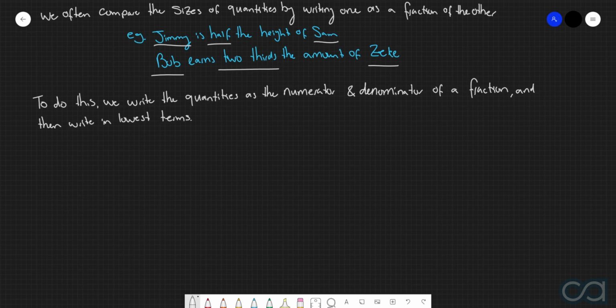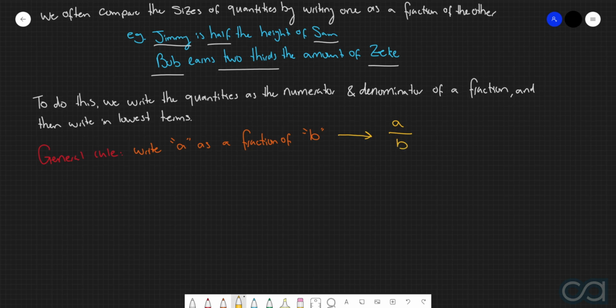Now what we're going to do is give a very general idea as to how we would actually compose this fraction. So let's say we've got the quantities a and b, and we want to write a as a fraction of b. Then the way that we would do this is we would write the fraction a over b and then simplify it into lowest terms.